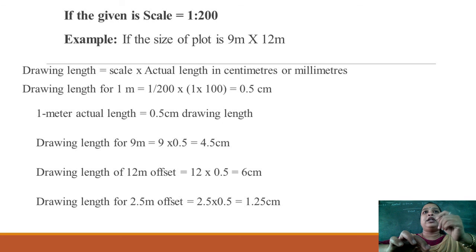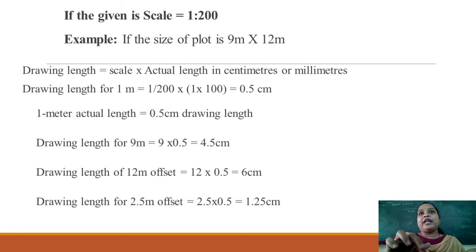So now take down the drawing length of 1 meter is equal to, your scale is 1 is to 200, that is 1 divided by 200 into, if you are converting into a centimeter means into 100, that is 1 into 100. So how much you will get? Your answer is 0.5 centimeter. See now, 1 meter of actual length is equal to 0.5 centimeter of drawing length.